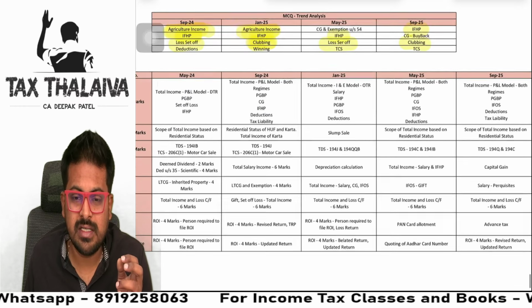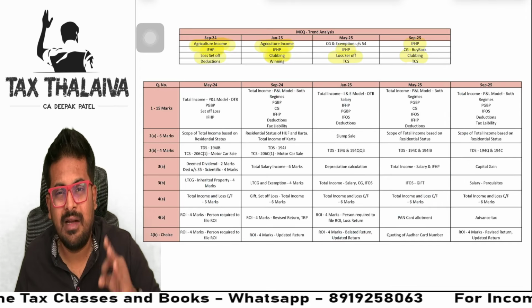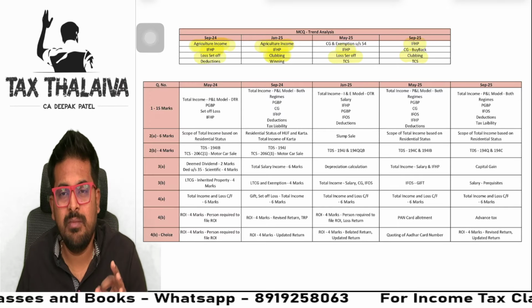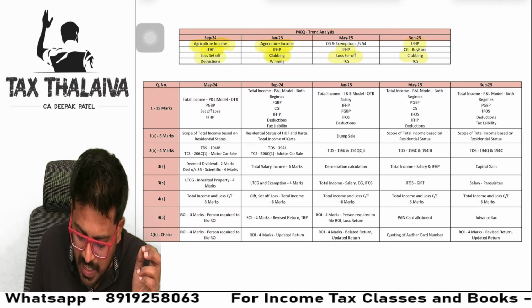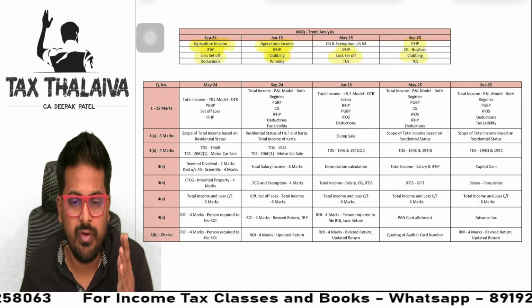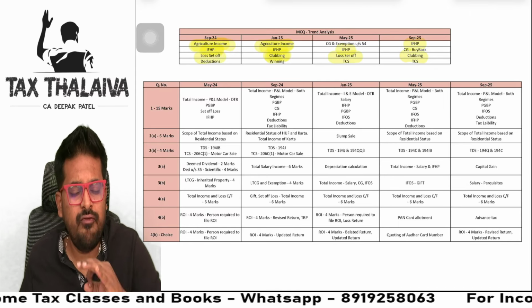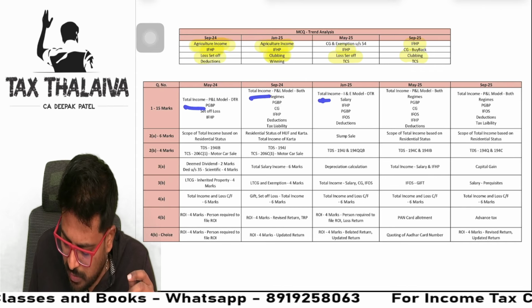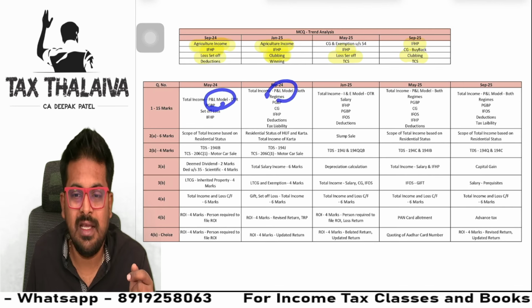Now let's come to the descriptive questions, the most important part. Guys, trust me, in this trend analysis we can expect a minimum of 60 to 70% of the question paper exactly from these topics in the Jan 26 attempt. I have taken the latest 5 attempts, the latest being September 25. See, the very first compulsory question, the 15 marks question, is every attempt asked from total income only, and that too the profit and loss model.